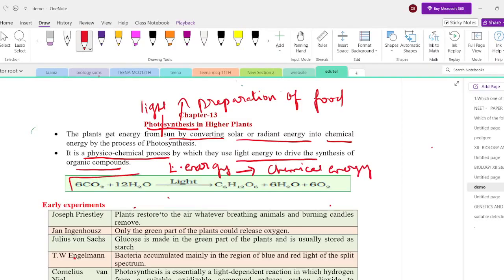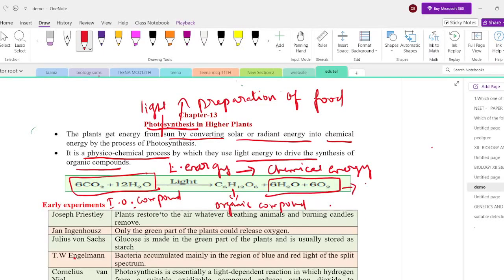6 CO2 molecules come from the atmosphere, and water comes from the soil, absorbed by the roots. These two inorganic compounds are involved in the synthesis of an organic compound called glucose. So this is the organic compound, the main product. Two other byproducts are water molecules and O2. The O2 evolution takes place in the process called photosynthesis.